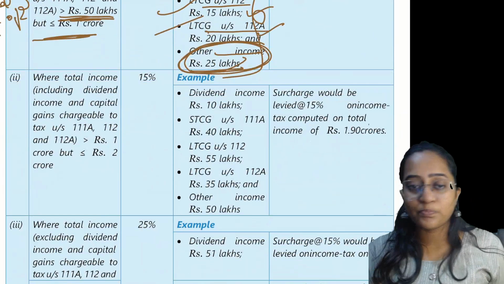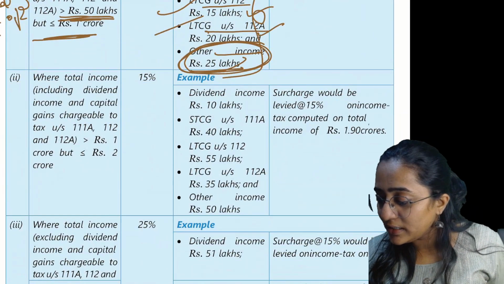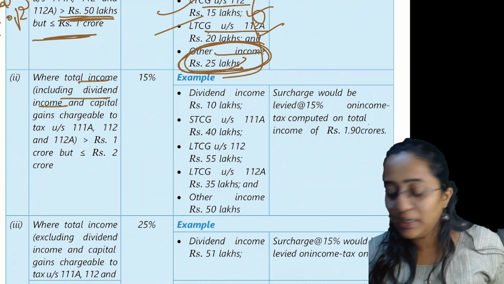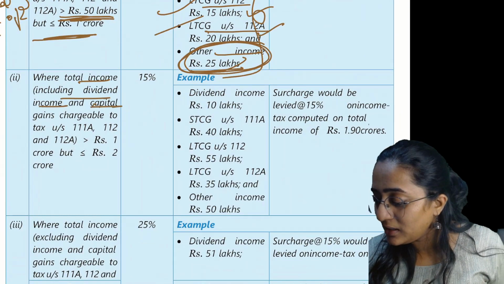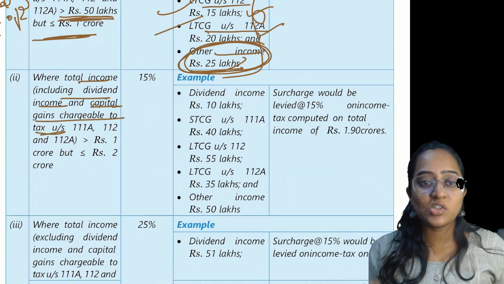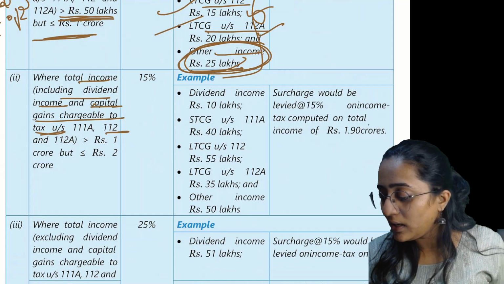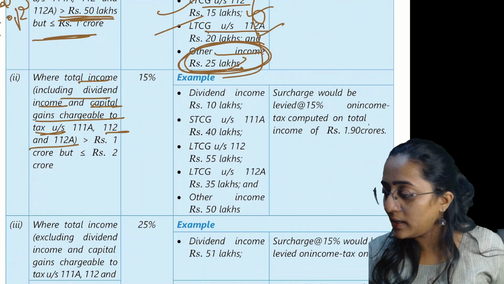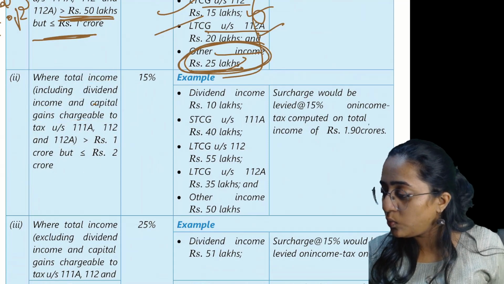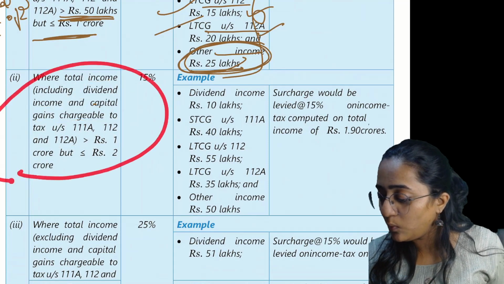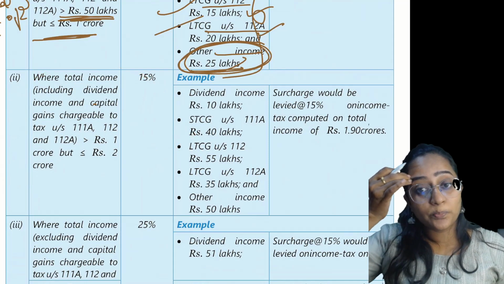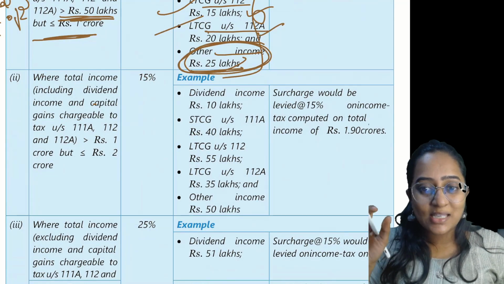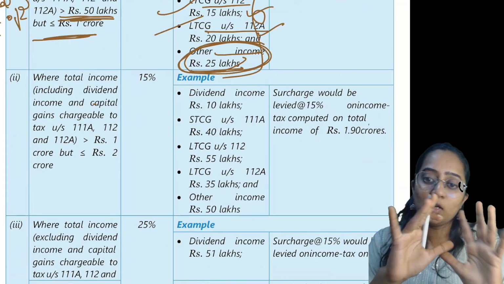Then, now, where your total income including your dividend income and the capital gain chargeable to tax under section 111A, 112 and 112A is greater than 1 crore but less than or equal to 2 crore. Everyone, now the same thing, total income includes everything.